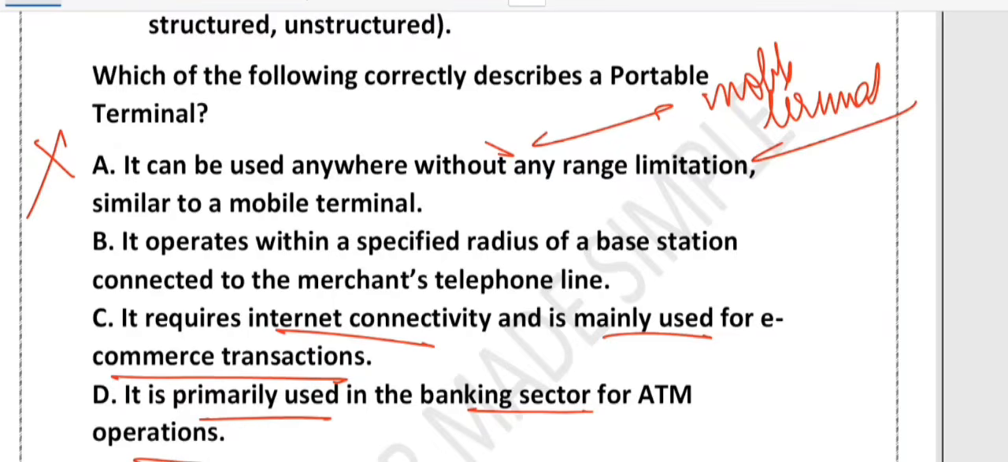What about option B? Option B is correct. Why? Because a portable terminal works only within a certain distance from its base station. Suppose this is a base station. There is a certain distance up to which the portable terminal will work, right? And the base station is usually inside the merchant shop or restaurant. Think of it like a cordless phone. You can move around, but only within a certain range, right?